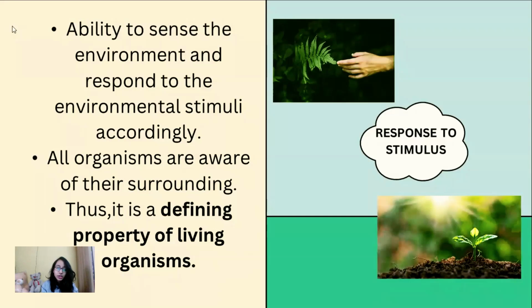Example: when we touch a touch-me-not plant, the leaves of the touch-me-not plant droop down. It is an example of response to stimulus. The second example: whenever we touch a hot plate, we immediately withdraw our hand. This is an example of response to stimulus. The third example: the sunflower always bends towards the direction of the sun. This is also an example of response to stimulus.